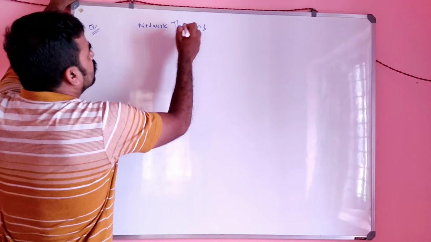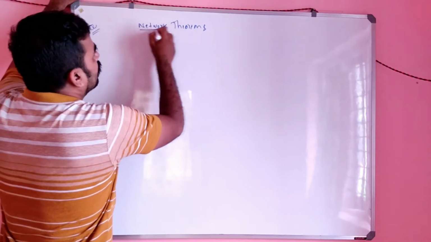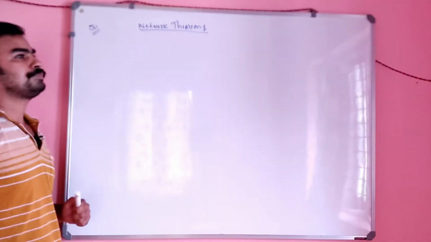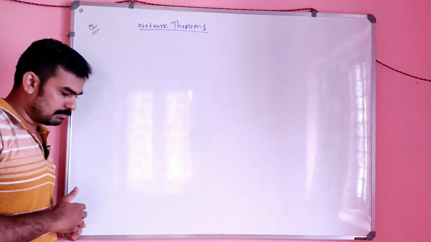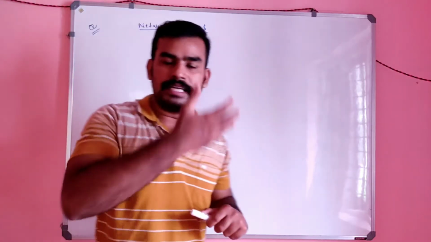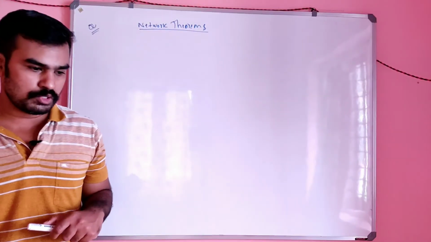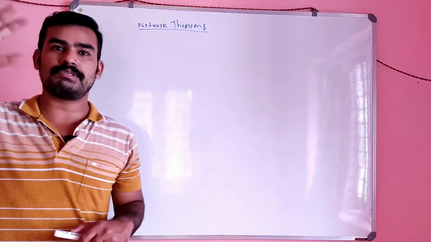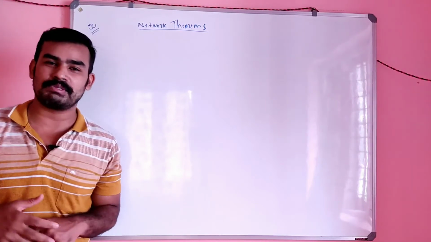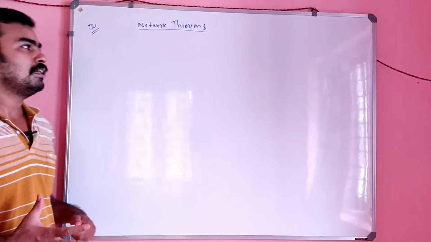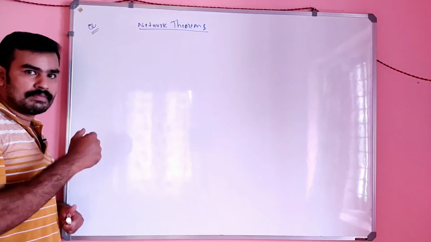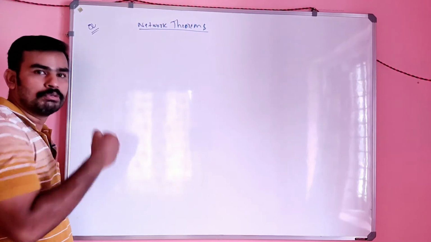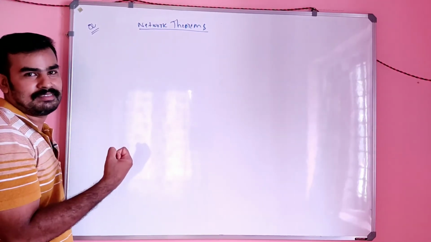Network theorems. So network theorems contain a lot of theorems like Thevenin's theorem, Norton theorem, maximum power transfer theorem, etc. And the aim of the network theorems is to reduce a very big or complicated circuit to a simple circuit.